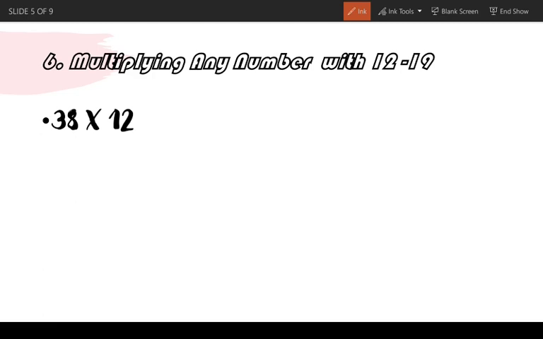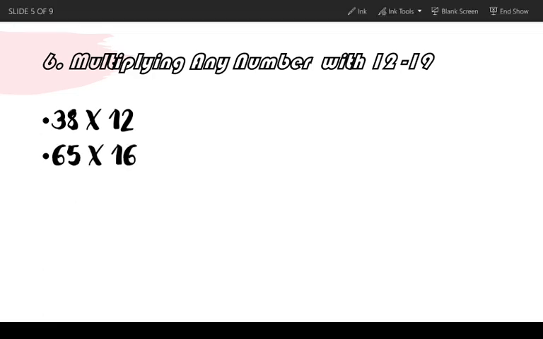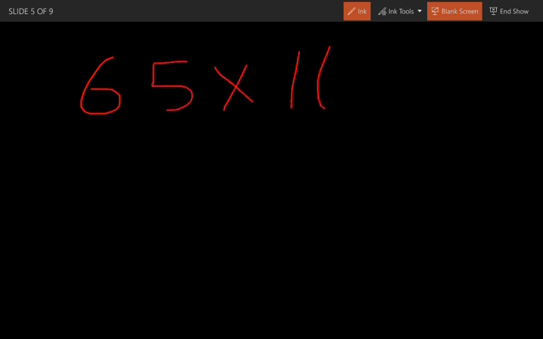Let's see another problem: 65 into 16. I said you can multiply any number with 12 to 19, so the trick is going to be the same. We'll use the same trick to solve this also. You multiply the last two numbers: 6 into 5 is 30, and 3 is the carry for 6.